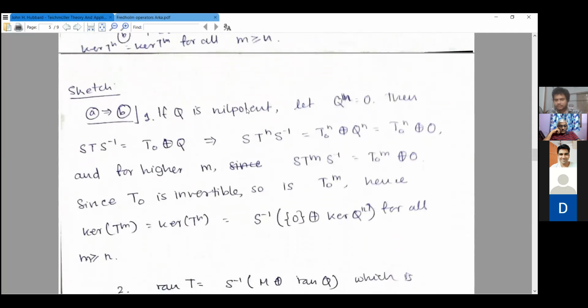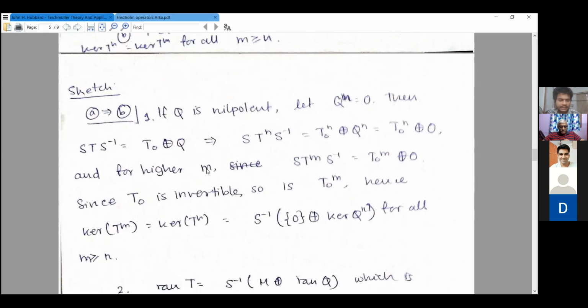So if Q is nilpotent, then pick a large integer n such that Q to the power n is equal to 0. Since you're already given that STS inverse is equal to T naught direct sum Q, by just repeated composition we get that ST^nS inverse is equal to T naught^n direct sum Q^n. You can just see this by writing the matrix form, T naught here and Q here, and multiplying it n times. Since Q^n is equal to 0, ST^nS inverse is equal to T naught^n direct sum 0. For higher m, since Q to the power m is equal to 0, you get that ST^mS inverse is equal to T naught^m direct sum 0.